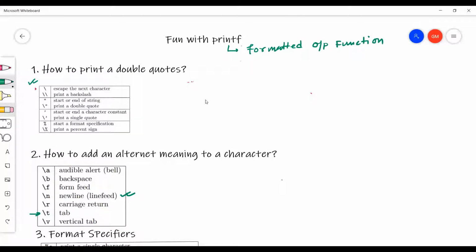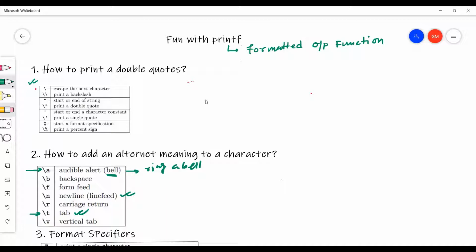The next one we're going to see here is \a. Let's see what this \a will do. We have covered these two things already. Now let's see \a. What is mentioned? Bell, alert. So what it will do, when \a is encountered in printf, it will just ring a bell. From the motherboard, there is audio hardware, so it is going to ring the bell through the motherboard.